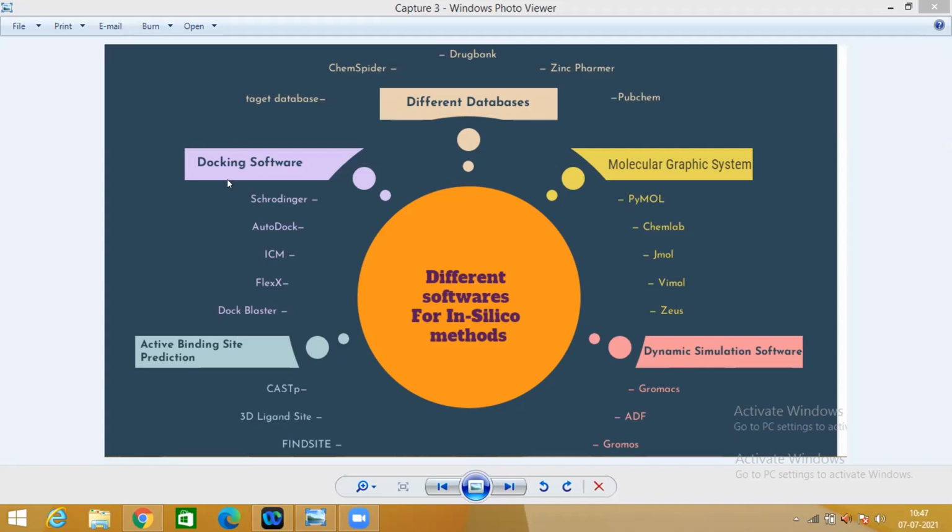Now the final is the docking software. Here we can check the interaction between the drug and protein. So the different softwares are Schrodinger, AutoDock, ICM, FlexX, and DOCK Blaster. In the mind map, these are the different softwares.